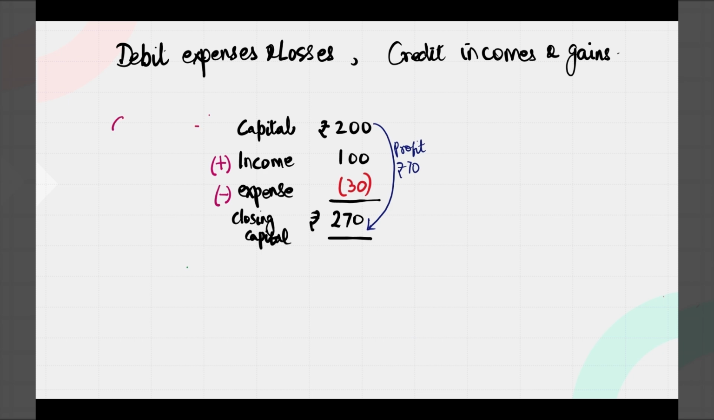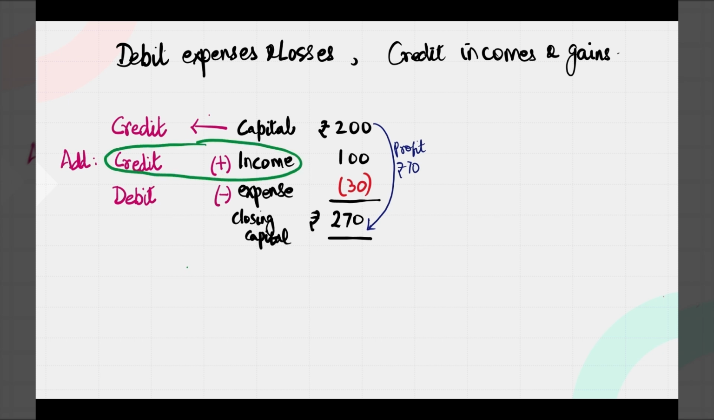Now, we have already seen that the capital account is a personal account, right? So that means it's a credit balance account. And anything which is adding to your capital is what? Income, right? So how do you add to your already credit balance? By crediting it, and you reduce your credit balance account by debiting it, right? Now do you see? You are crediting all your incomes and gains, and you are debiting all your expenses and losses. And this is how you got to this rule of debit all expenses and losses and credit all incomes and gains.